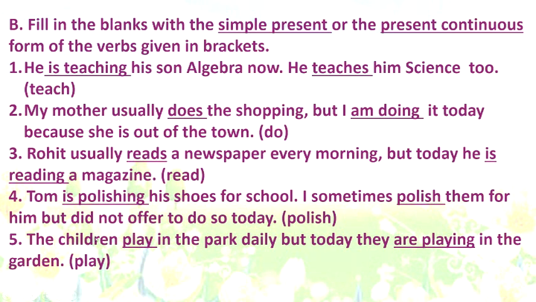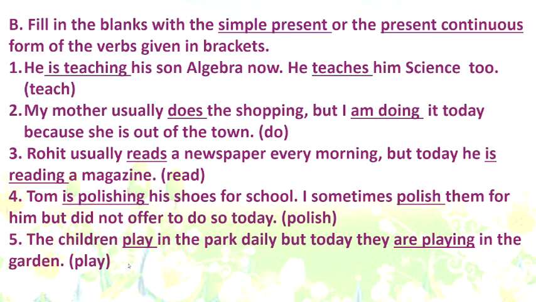Number 5. The children play in the park daily. Now daily is a hint word. It means it is a routine. So this should come in simple present tense. Children is plural. So the first form will be used without any s or es.